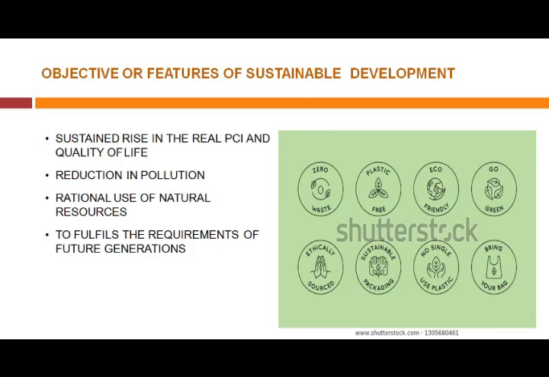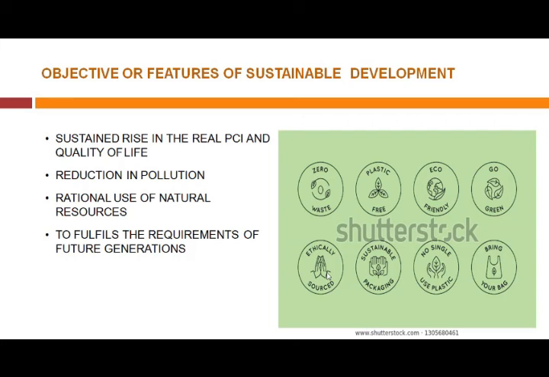So what are the different things that we can consider when we think about sustainable development? It should be zero waste, meaning there should not be any waste of resources. It must be plastic free. The development should be eco-friendly. Grow green concept, meaning less use of paper and more use of soft form through computers.